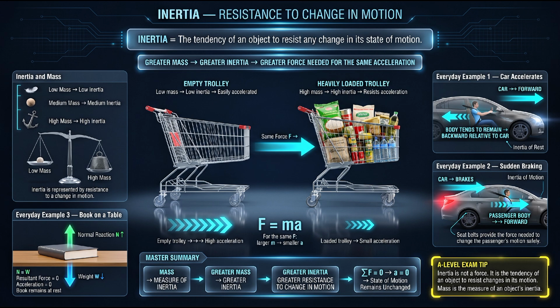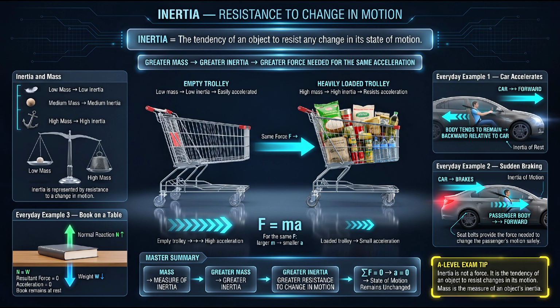The clearest example in the image is the comparison between an empty shopping trolley and a heavily loaded shopping trolley. The empty trolley has a relatively small mass, so it has less inertia and can be accelerated easily. If you push the empty trolley with a certain force, its velocity can change quite quickly.